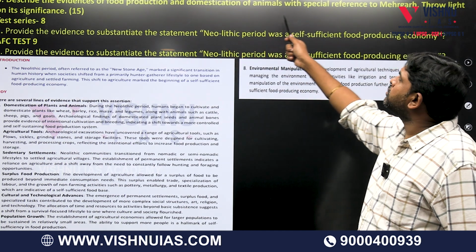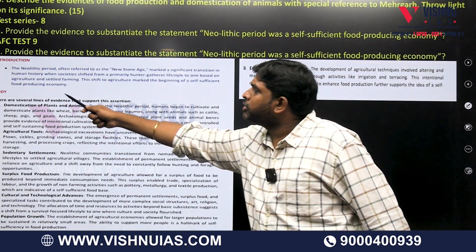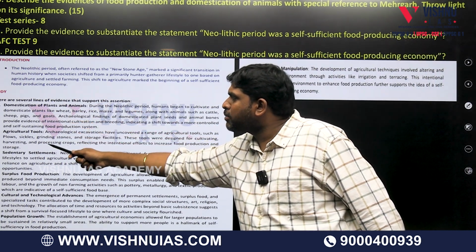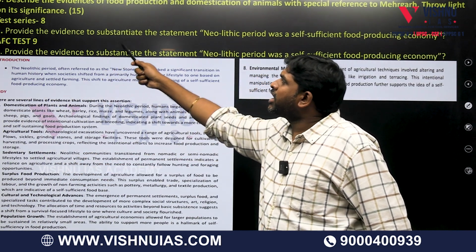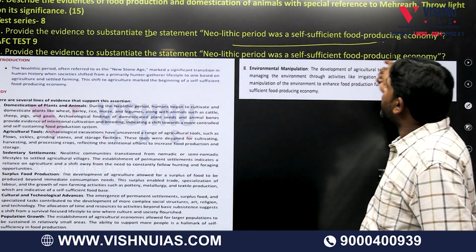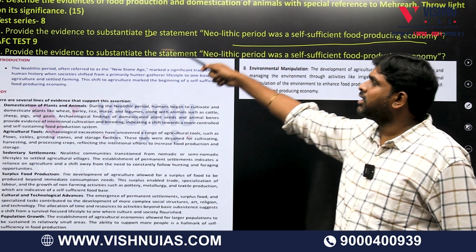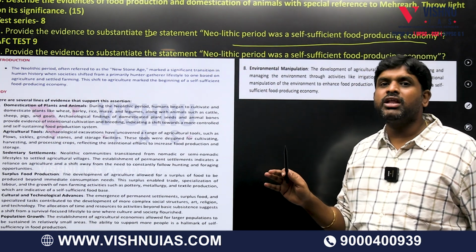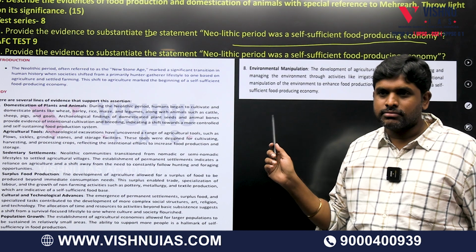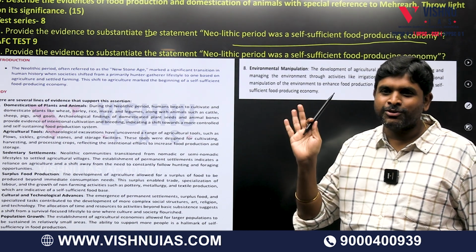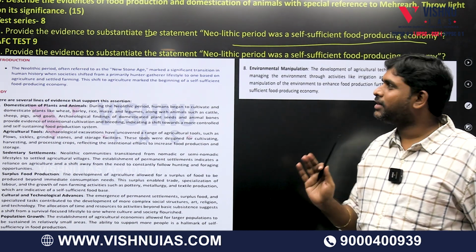Evidence of food production and domestication of animals. See, Neolithic period: domestication of plants and animals, agriculture tools, sedentary life. Provide evidence to substantiate the statement that the Neolithic period was a self-sufficient food production unit. For that, the same question. If questions are the same, then the question paper got leaked. So the questions will not be the same.